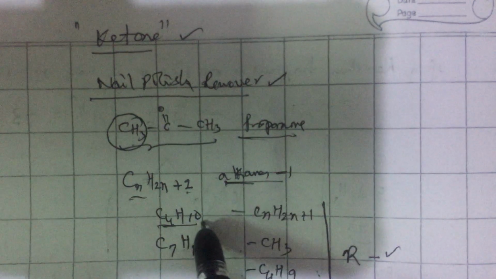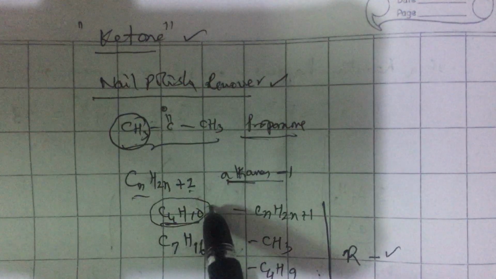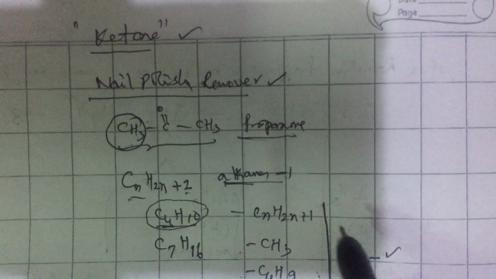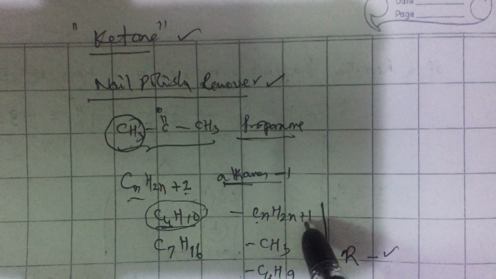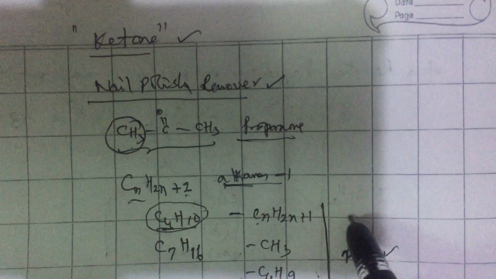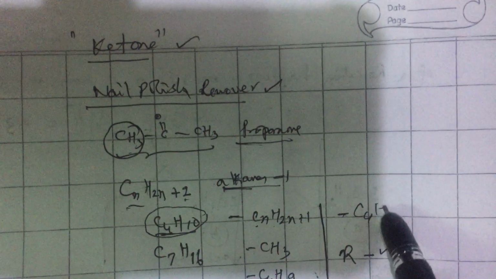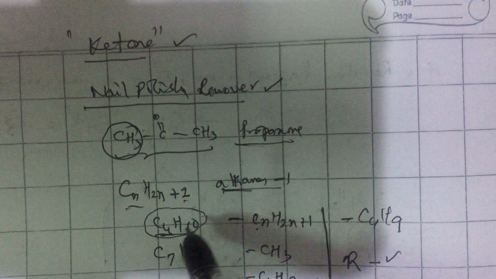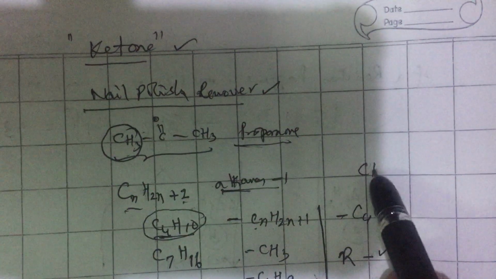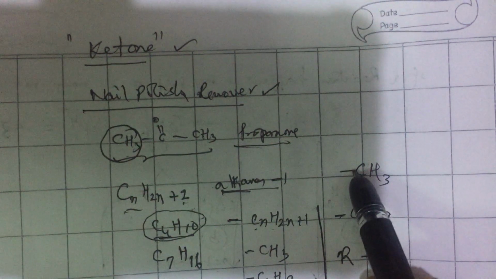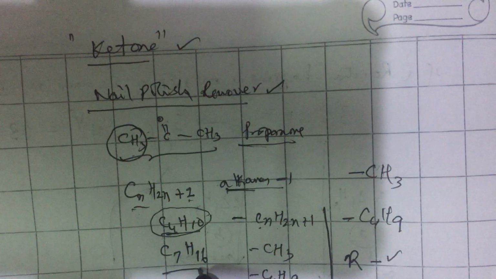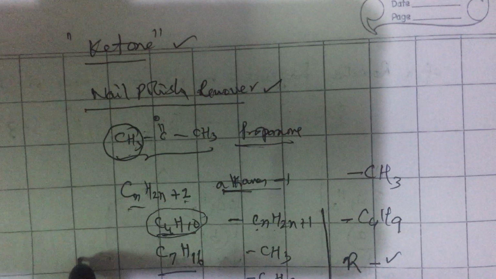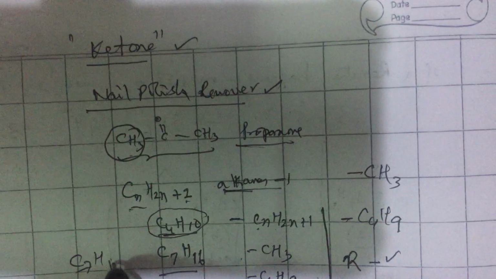From butane, if I remove one hydrogen, it is C4H9, which can be represented as CnH2n+1. Say butyl, C4H9. From the simplest methane, if I remove hydrogen, I get methyl. From heptane, if I remove hydrogen, I get heptyl, C7H15.